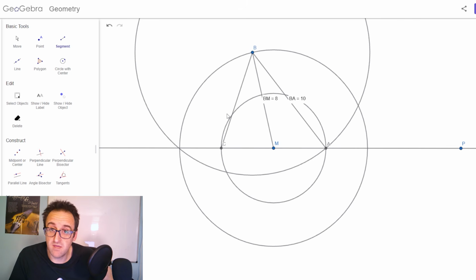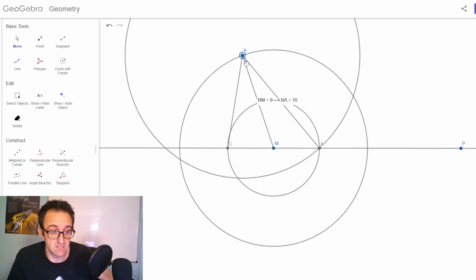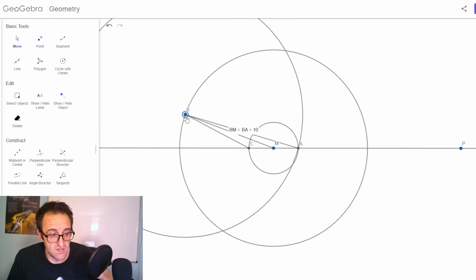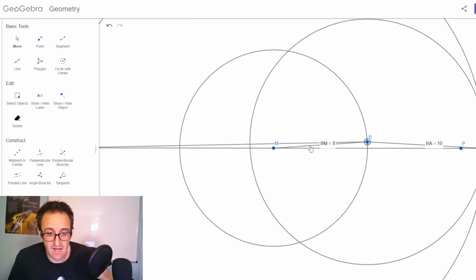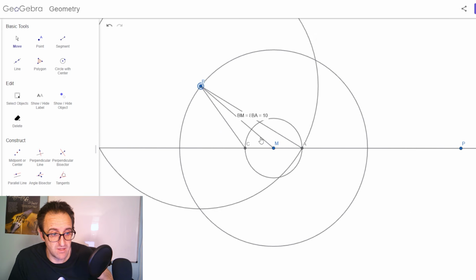Now, this will be what we want. It has almost all the properties that we want to have. So first off, the median length is 8. The side length opposite the angle we're interested in is 10. You can see that no matter where we move it, we're going to maintain that relationship, that the median is 8 and the length between B and A is 10.